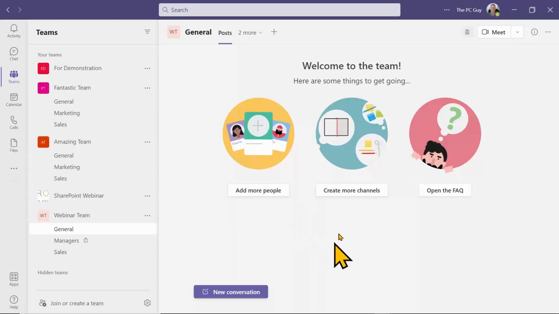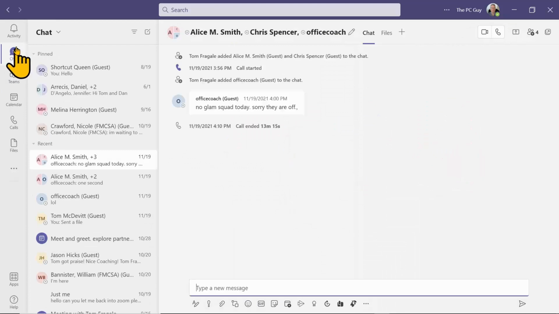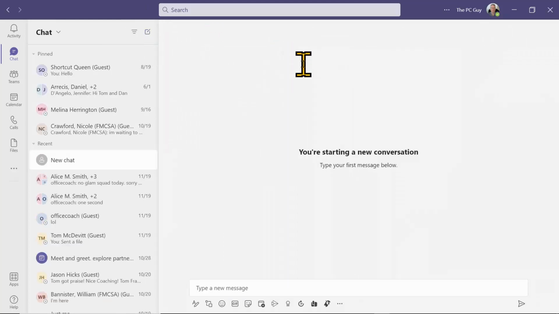Now let's talk about starting a private chat. So I'm going to come up here and pick on the chat icon. And then once I'm in the chat icon, I can go into one of the chats I've had in the past with other people. To start a new one, I'm going to click on this little icon here. And then you would start to type in people's names to invite them in.